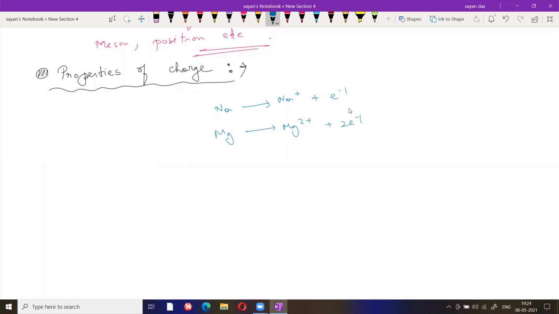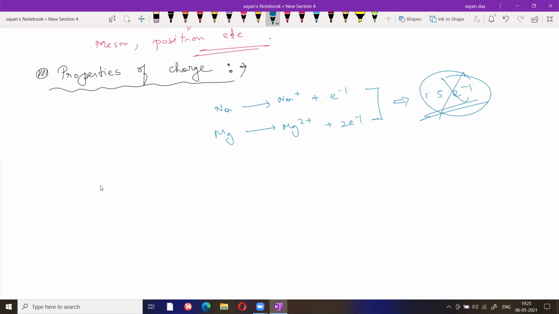Now look, quantized means the value of charge is basically 1, 2, 3, anything. You cannot write it like 1.5 electron. It is not possible. Quantization basically means it can take only an integer value, not any fraction value.